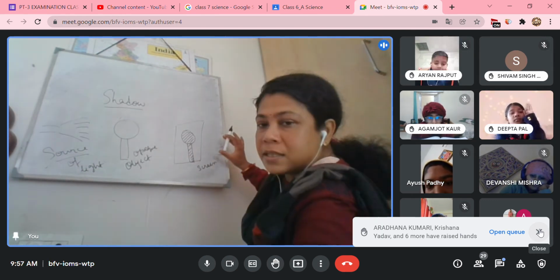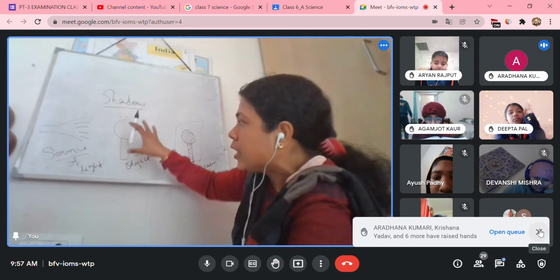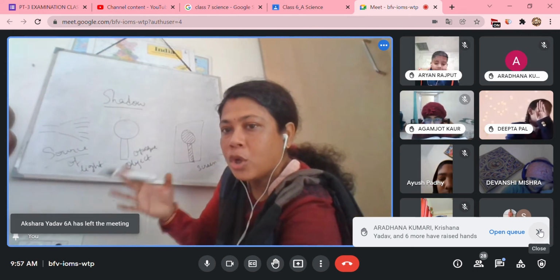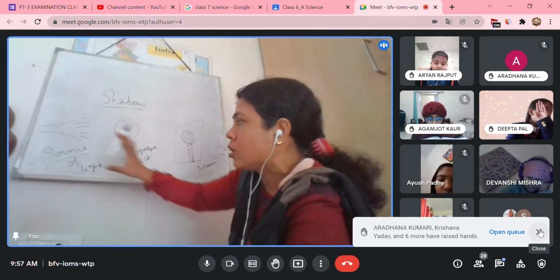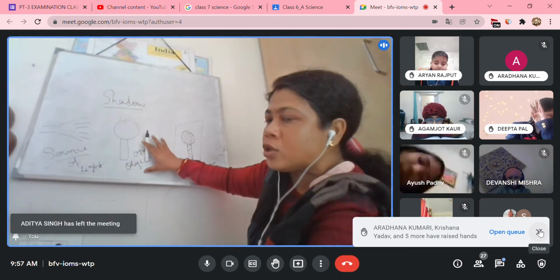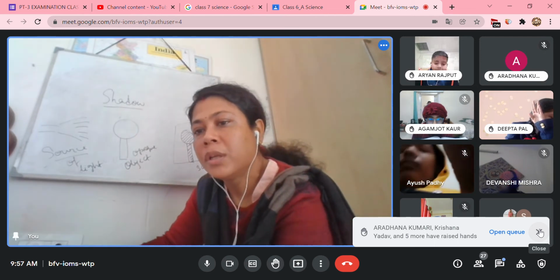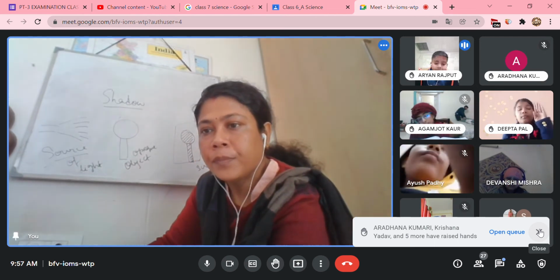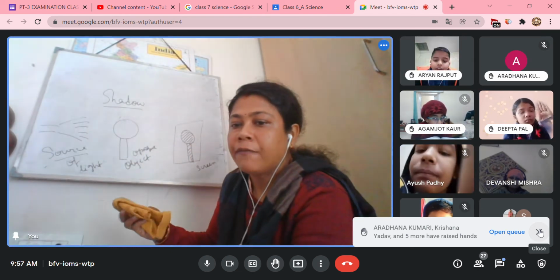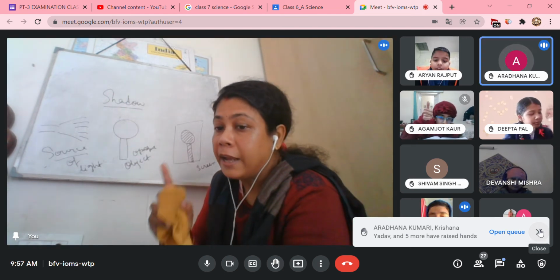If the object is placed behind the screen, will the shadow be formed? No, the shadow will not be formed. If the object is placed behind the source of light, will the shadow be formed? No. The reason is that first of all the source of light, then the opaque or translucent object, and then the screen. Then only the shadow will be formed. Okay, clear? Am I clear, children? Yes, ma'am.